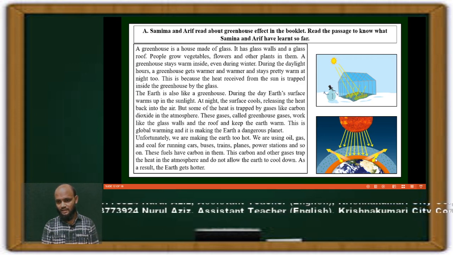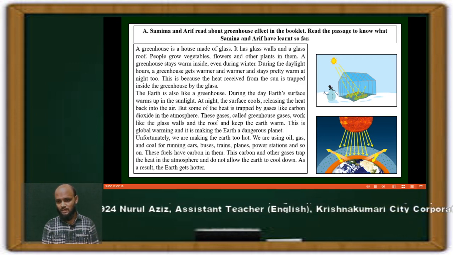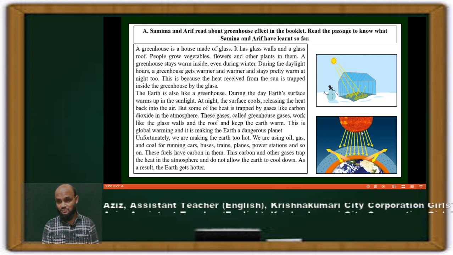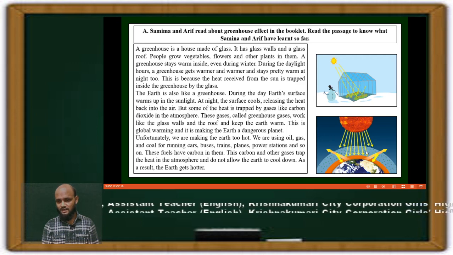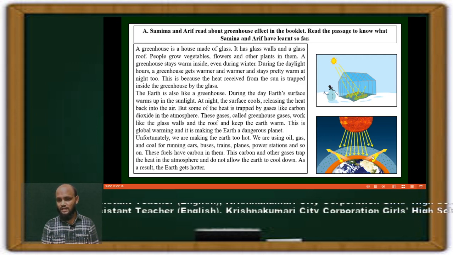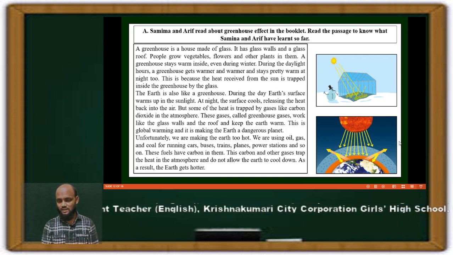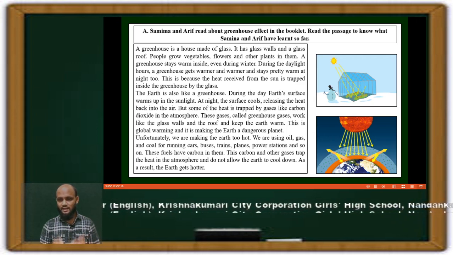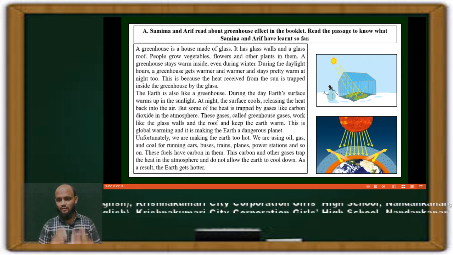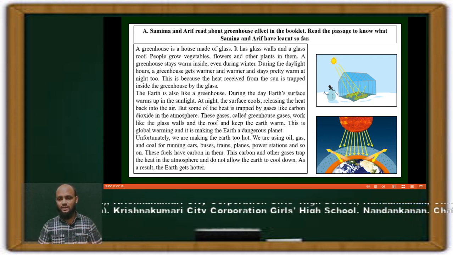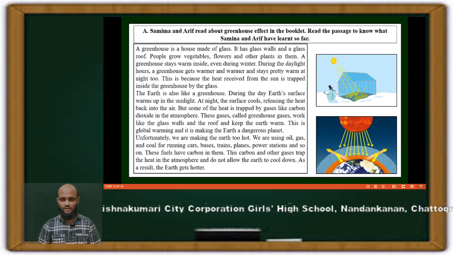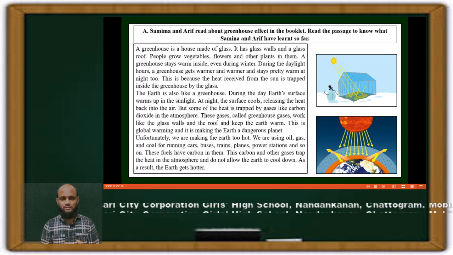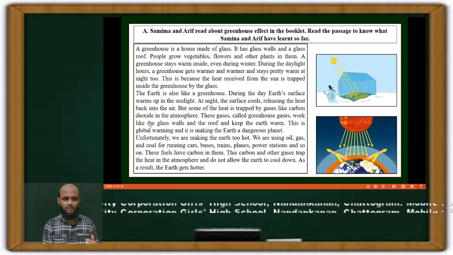The white layer here is the atmosphere around the earth or globe, and this atmosphere receives heat from the sun directly, and some of the heat goes back into space, and some of the heat is trapped inside the earth, and these gases warm up our environment, our atmosphere. So this is the process of the greenhouse, and now we can learn from here again.